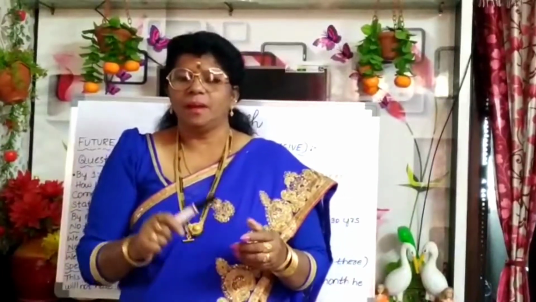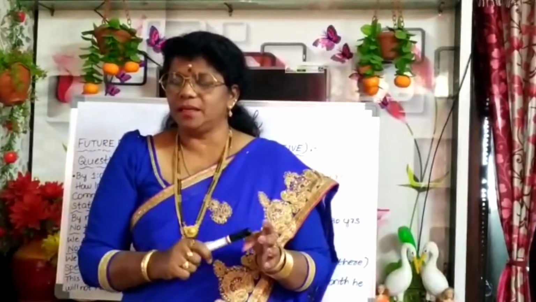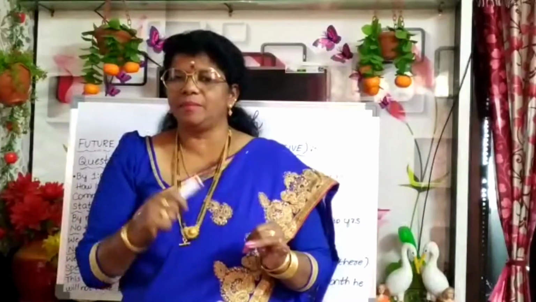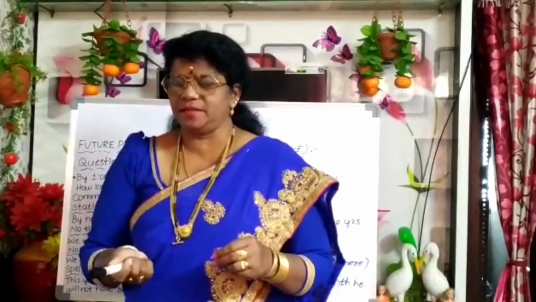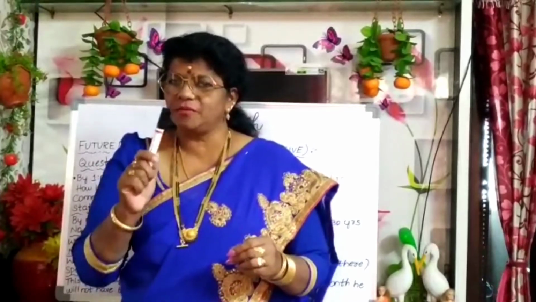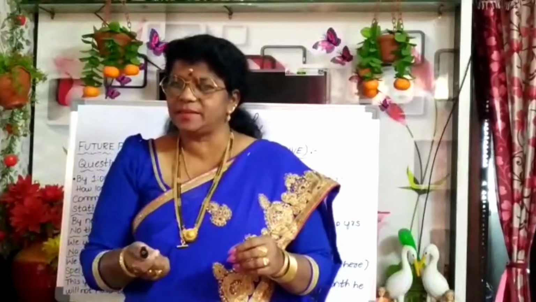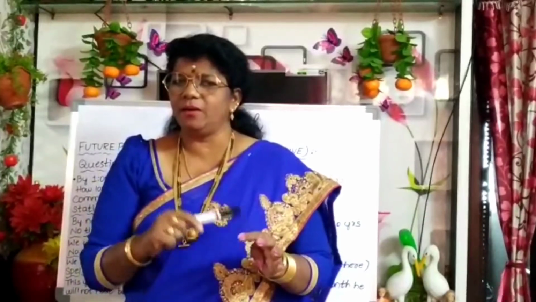Present continuous: is, are plus ing. Present perfect: has or have plus V3 form. Present perfect continuous: has been or have been plus ing form.